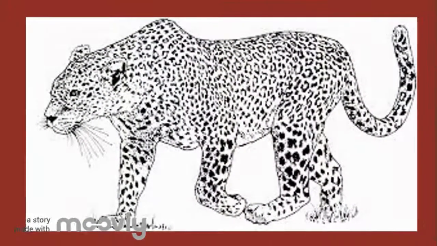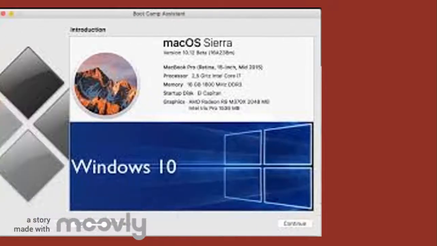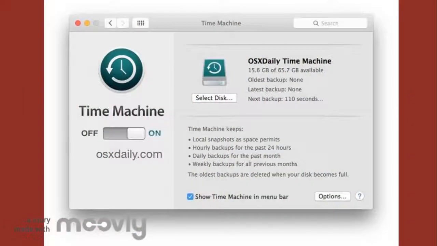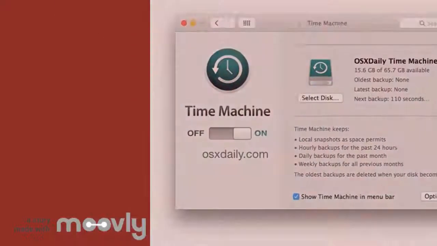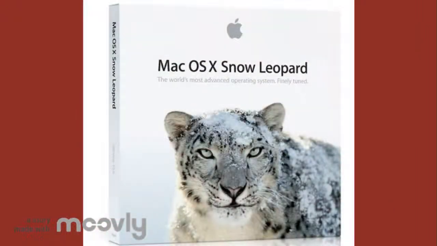Their next biggest release was Leopard. In 2007, it came with Boot Camp, which allows Apple users to switch back and forth from a Windows operating system if they wanted to, and Time Machine that allows users to restore lost data. This update also came with a redesigned look. In the next version, Apple rewrote their applications in 64-bit code, allowing for multi-core processors and freed about 7 GB worth of space. This was a pretty significant amount.